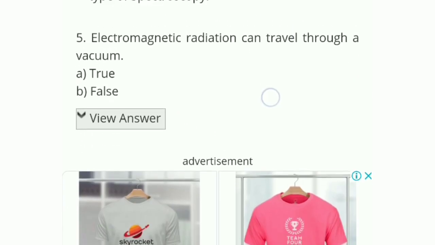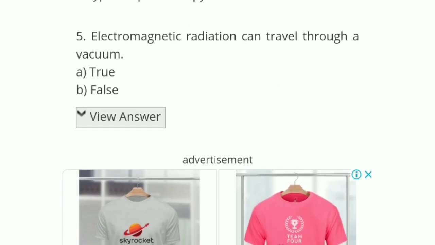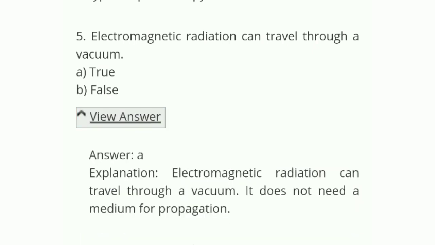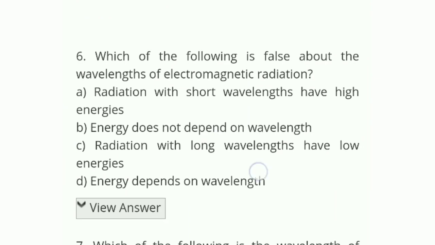Question number 5: electromagnetic radiation can travel through a vacuum. Is it true or false? This statement is right, so A is the correct answer. Electromagnetic radiation can travel through a vacuum. It does not need a medium for propagation. Okay, let's see question number 6.